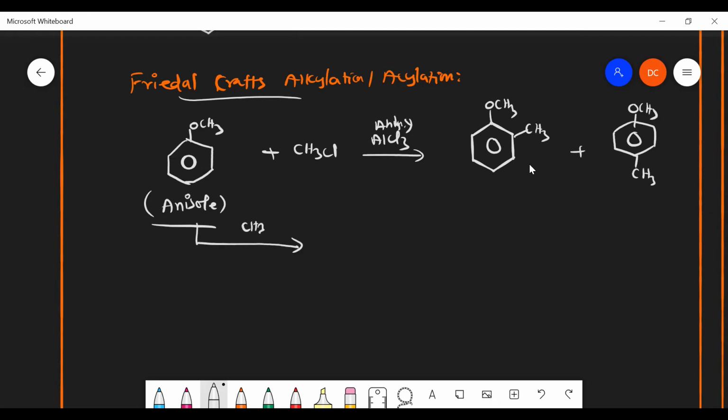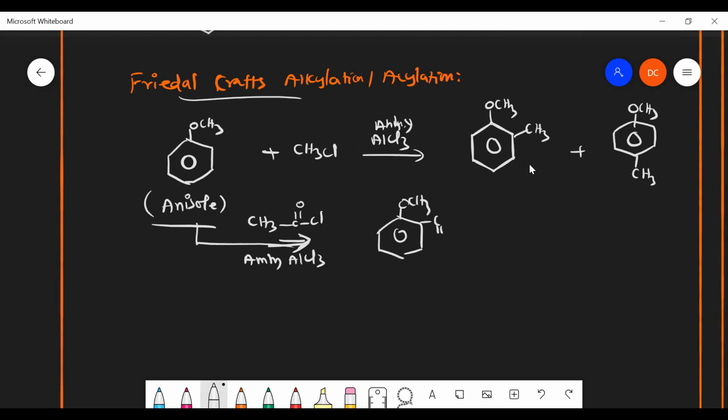Likewise, the same. Suppose CH3COCl. So I can get the substituted product like this. With anhydrous AlCl3, I can get the product like this.